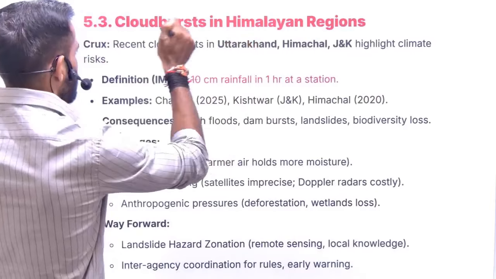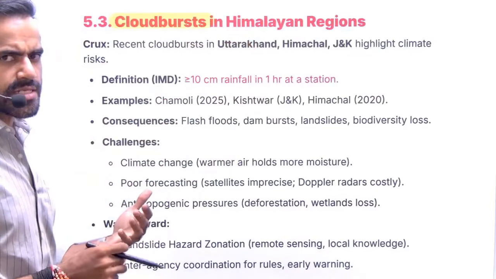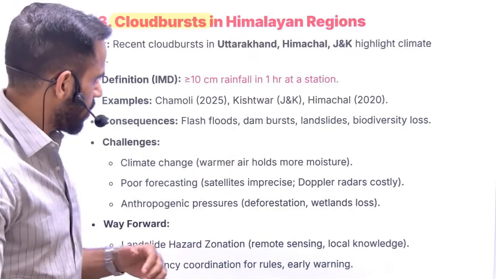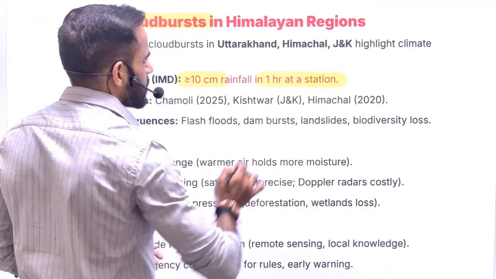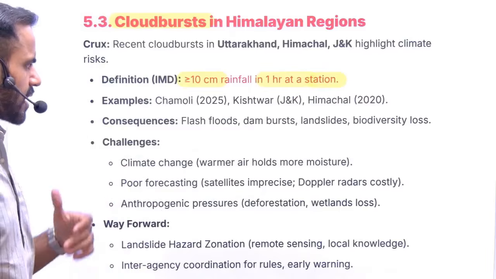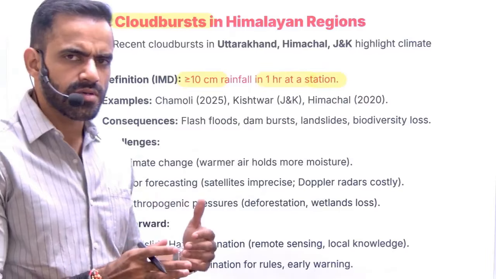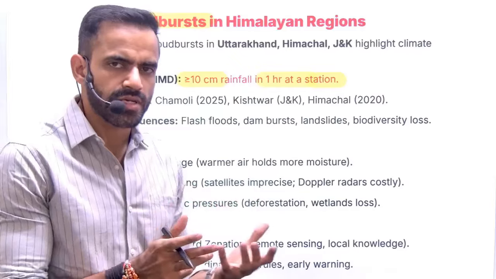Next is related to cloudburst. Cloudburst basically means sudden rainfall. How much rainfall? More than 10 centimeter rainfall in 1 hour at a particular station. This is the technical definition. Now, why was it in news? Because of multiple cloudbursts in northern India.